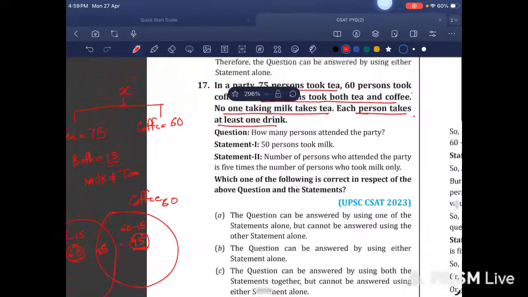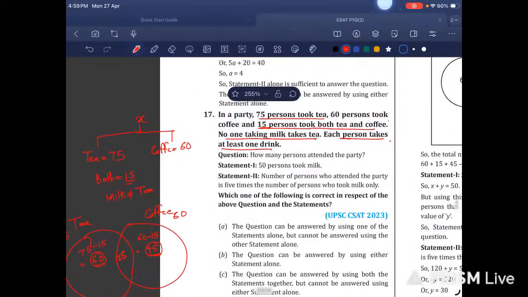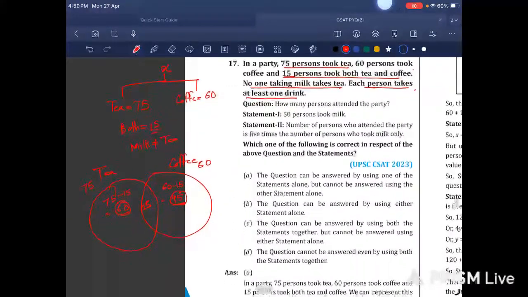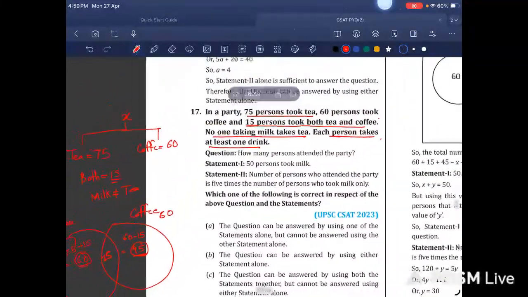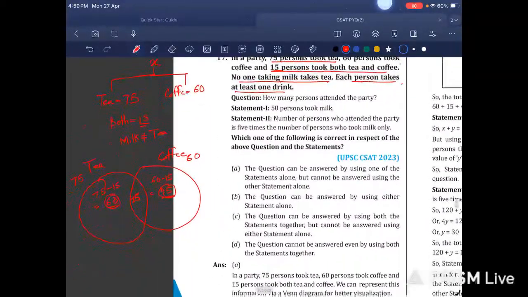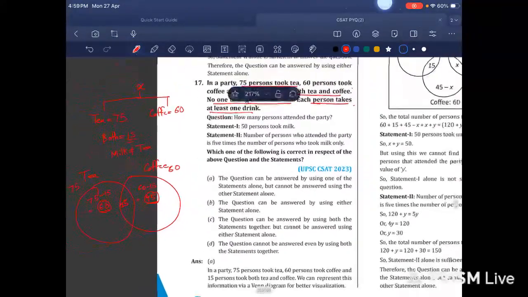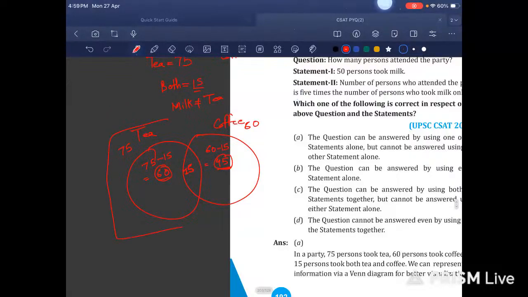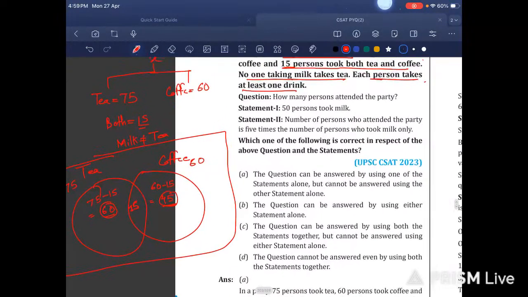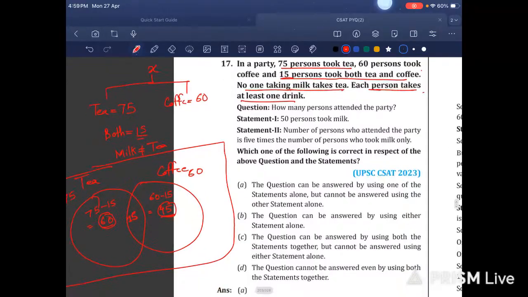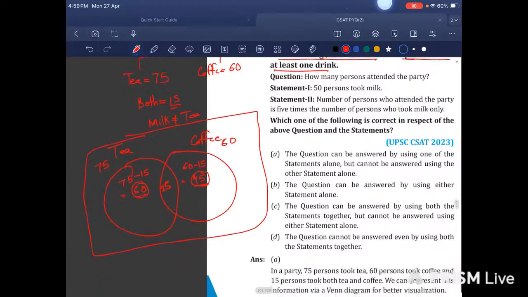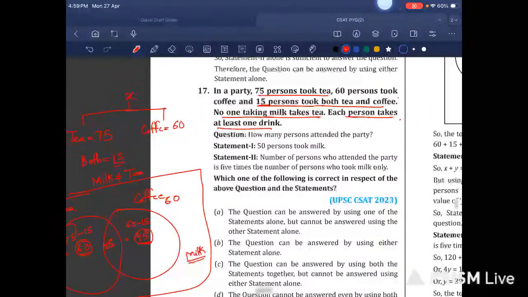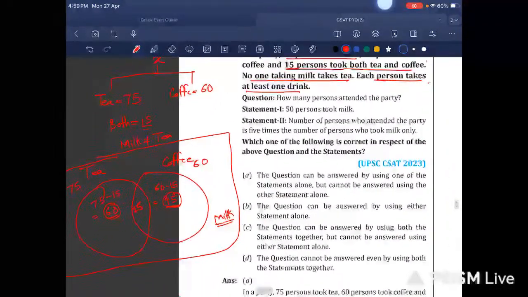Okay. Now it is saying, no one taking milk takes tea. How many persons attended the party? Okay. So it is like this. No one taking milk takes tea. So somewhere here it is milk. How many persons attended the party?